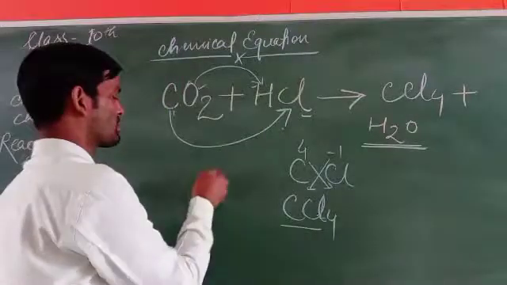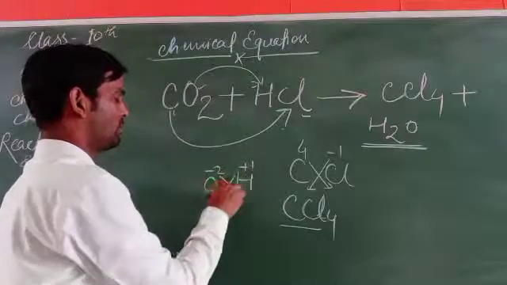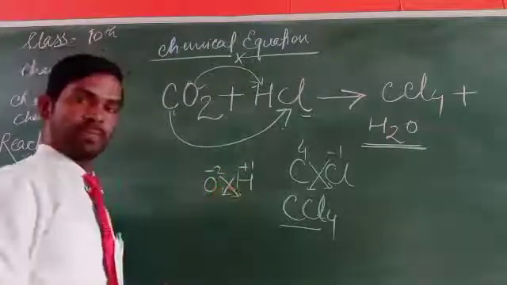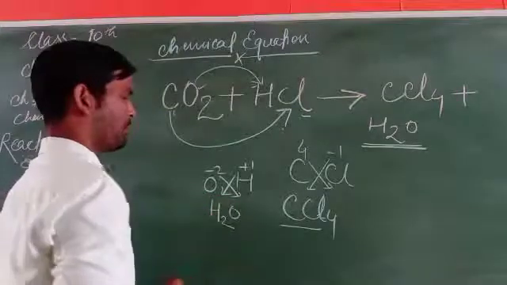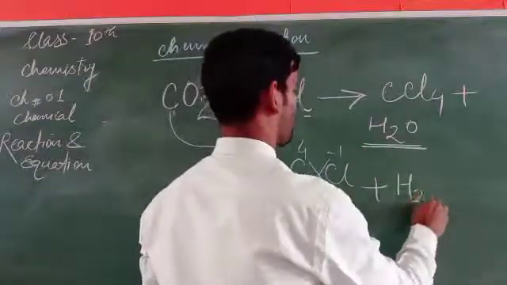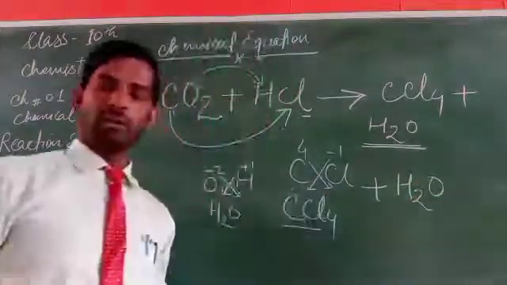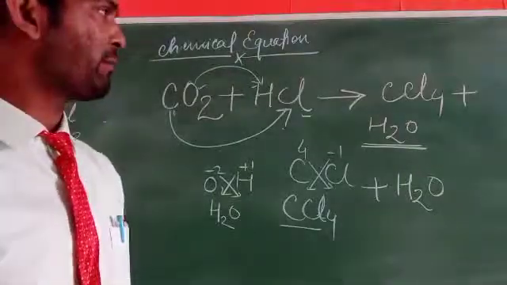Oxygen has valency 2 and hydrogen has valency 1, so it should be written as H2O. So we have to write H2O.